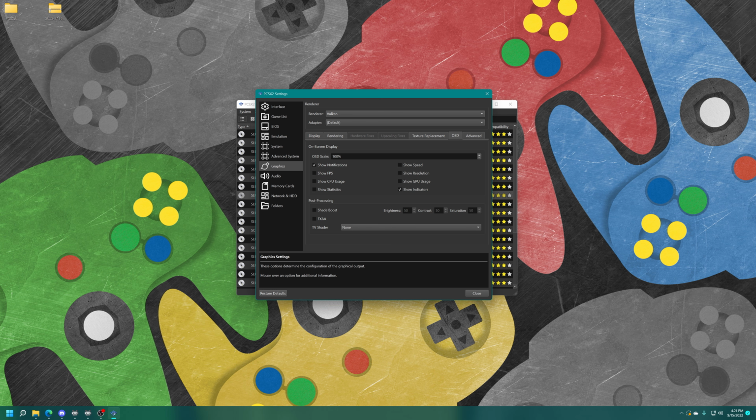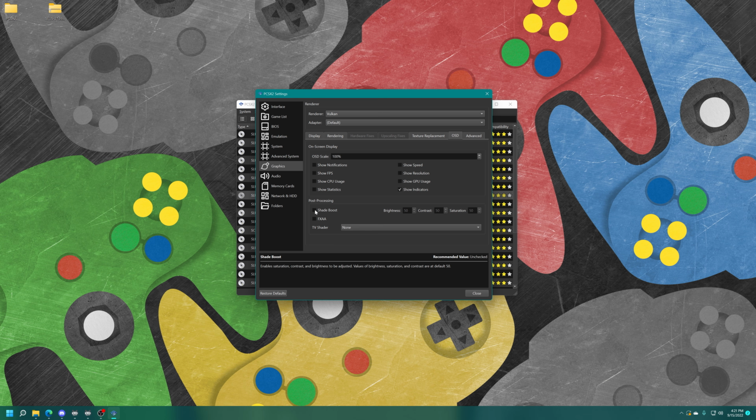So you can scale the OSD size. You can have notifications pop up in the upper left-hand corner of the screen when you start up. So like when it's showing you that widescreen patches and stuff are applied, you can have that show up, or you can uncheck it to disable it. You can show your CPU usage, GPU usage. This is useful if you're on a more limited system, or just if you want to have the numbers available. It's pretty cool. Resolution, speed, FPS, statistics, indicators for pausing, turbo, fast forward, things like that.